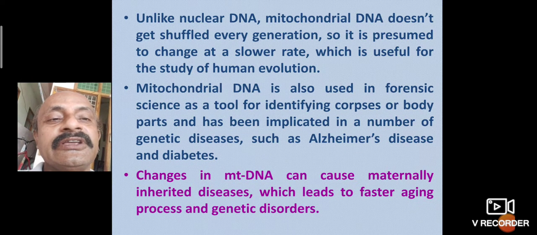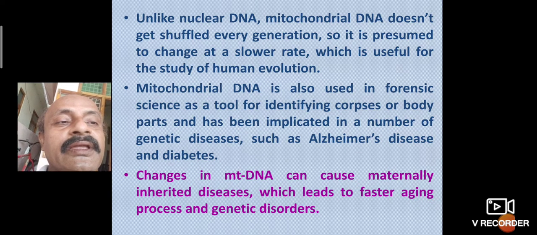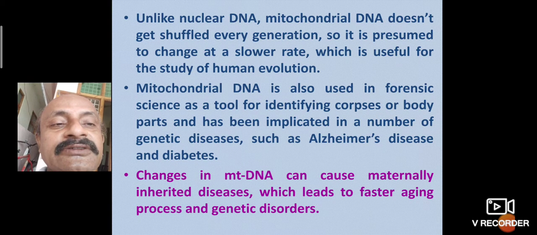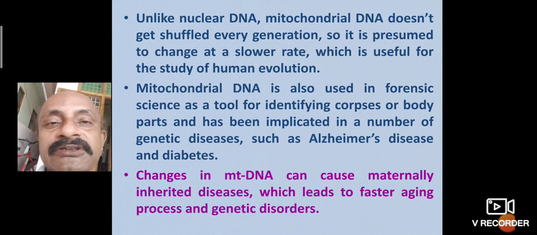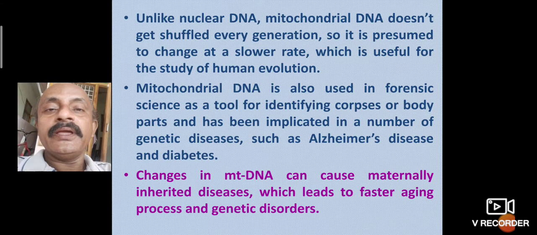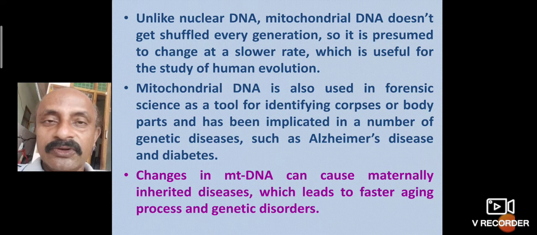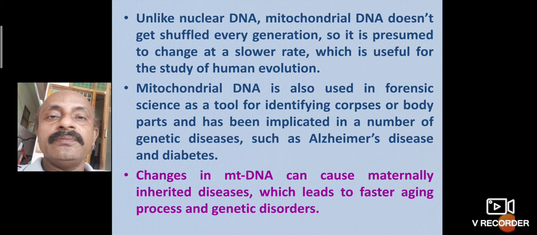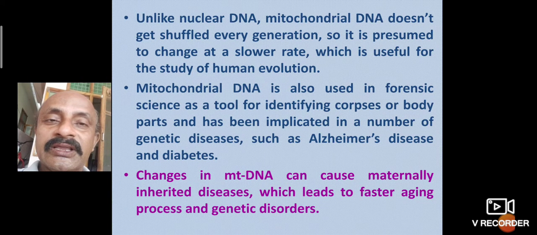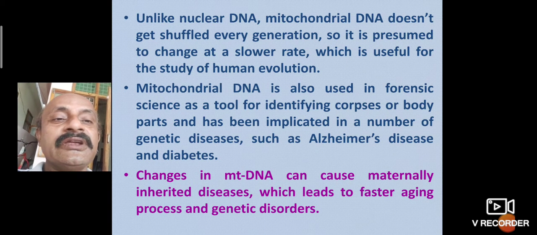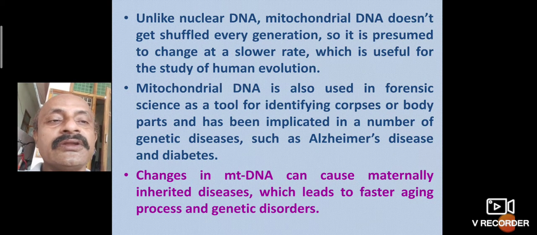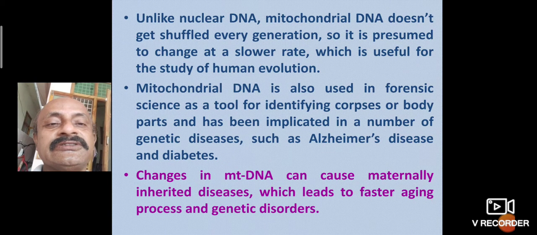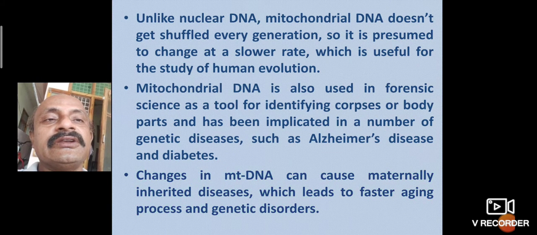Change in mitochondrial DNA can cause maternally inherited disease, which leads to a faster aging process and genetic disorders. Maternal means parental identification. So with this mitochondrial DNA, whoever the parents are, and what characters a person has, can be traced by this type of mitochondrial DNA, which leads to the faster aging process and genetic disorders.